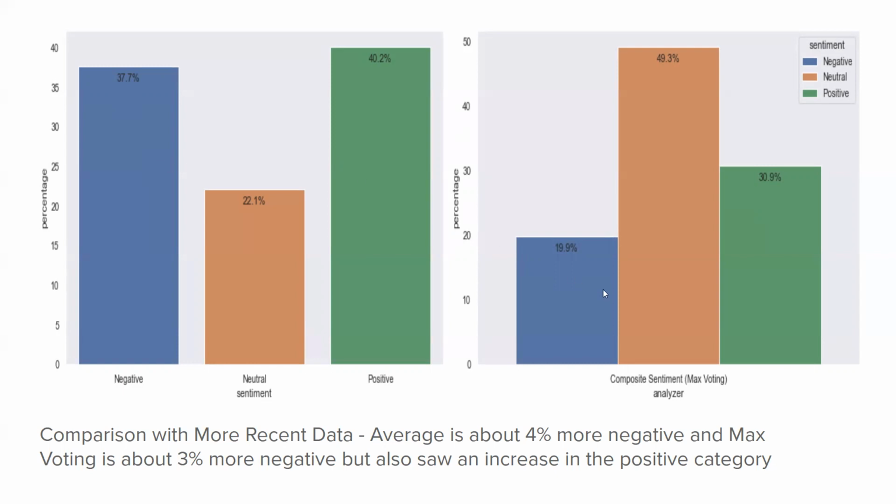The max voting method saw a drop of about 6% in the neutral category, but an even increase in both the positive and negative classifications. So it seems these changes might not be significant enough for us to determine if the J&J pause had a real impact. They could be caused by more people moving from a neutral standpoint to a positive or negative stance as time goes on and more information comes out.